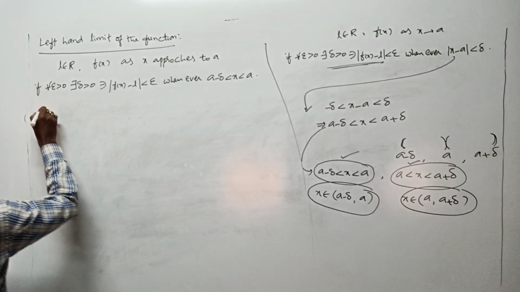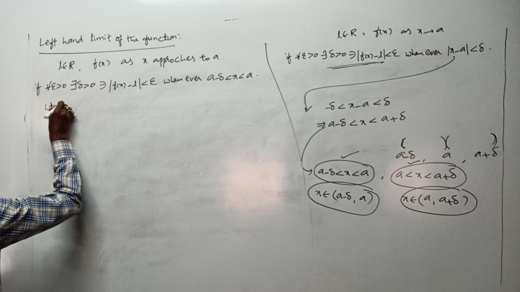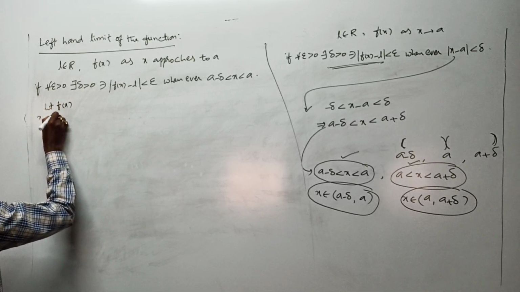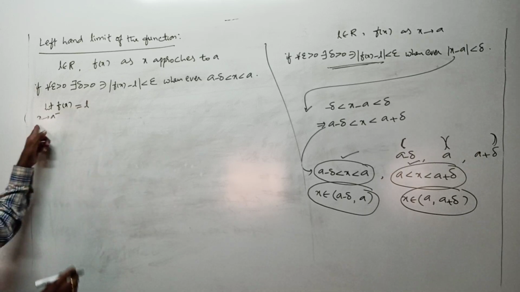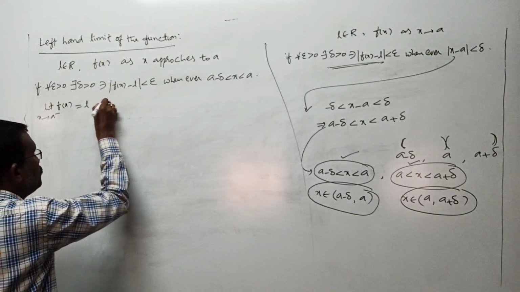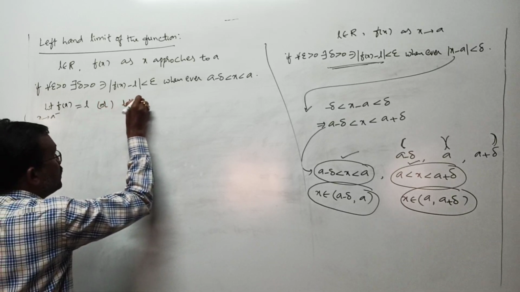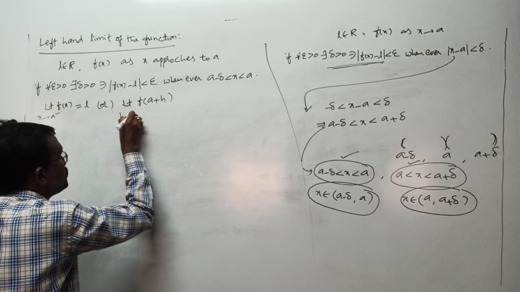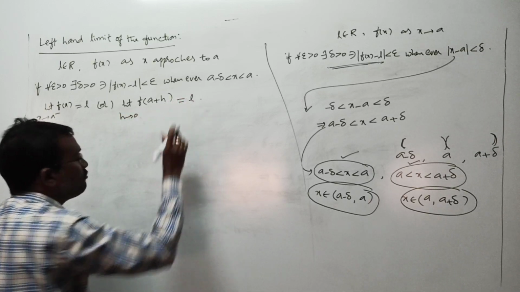Mathematically the above relation you can write as limit f of x as x tends to a minus is equal to L. X tends to a minus means this. Or you can write this as limit f of a minus h as h tends to 0 is equal to L, one and the same.